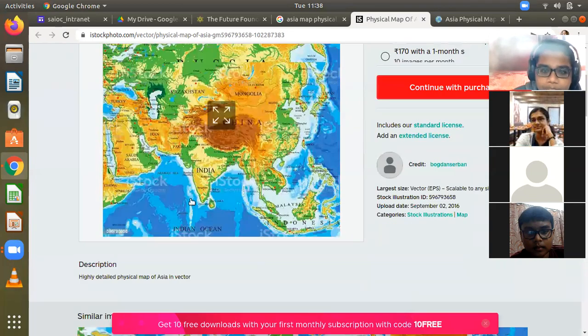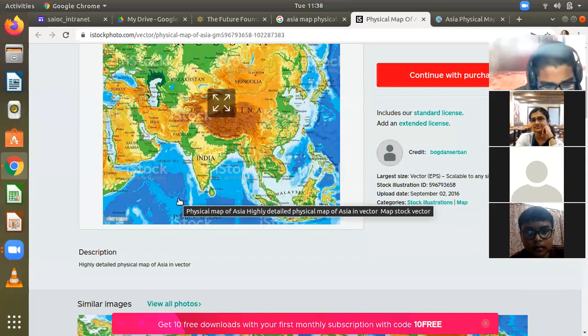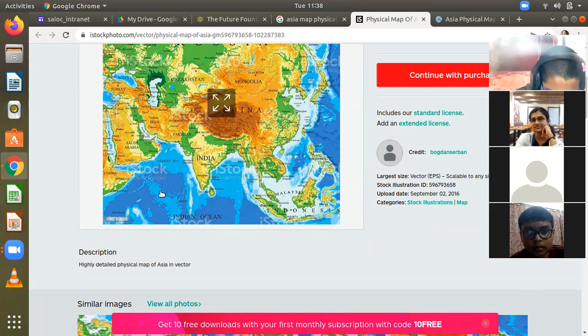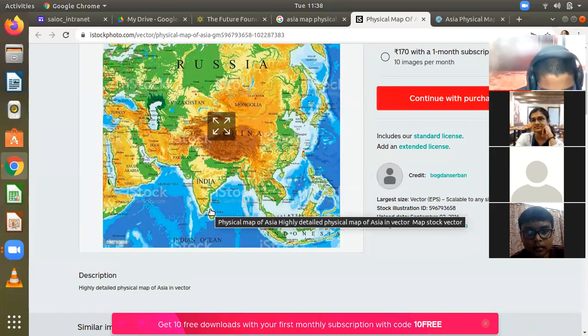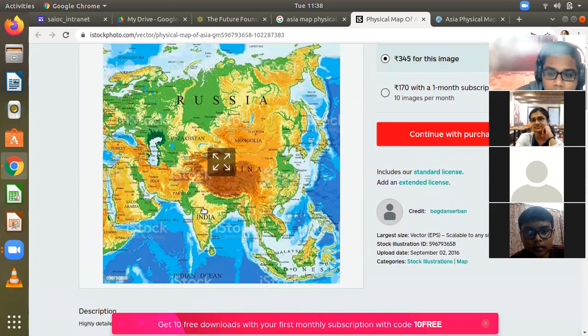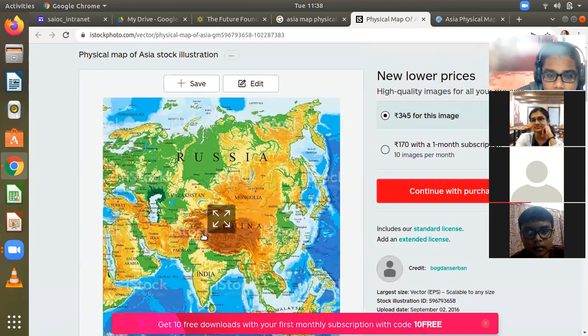And you have the smallest countries like the Maldives, which is a small group of islands in the Arabian Sea, in the Indian Ocean. Lakshadweep Islands, Andaman and Nicobar are such small places, though Andaman, Nicobar and Lakshadweep come under India. So we say the Maldives is one country which is very small.